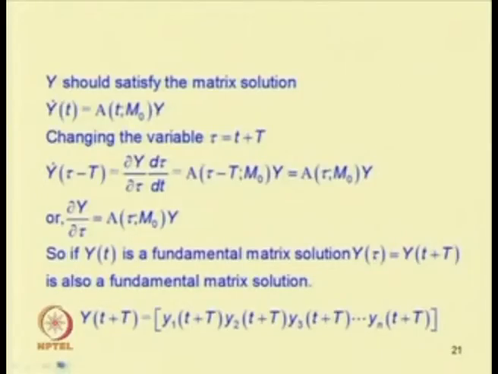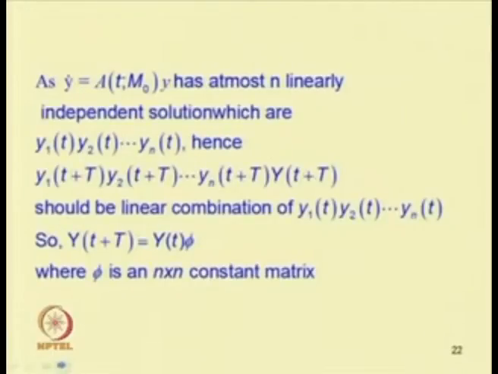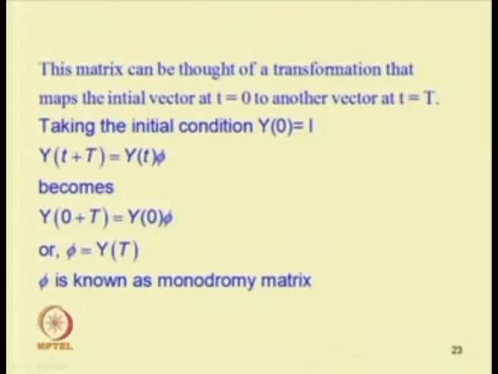We find the monodromy matrix phi equal to y(T), taking the initial condition y(0) equal to I, the identity matrix.